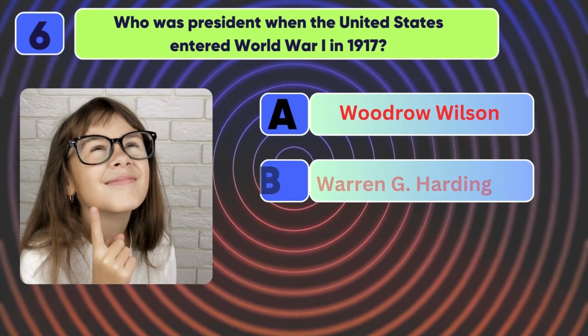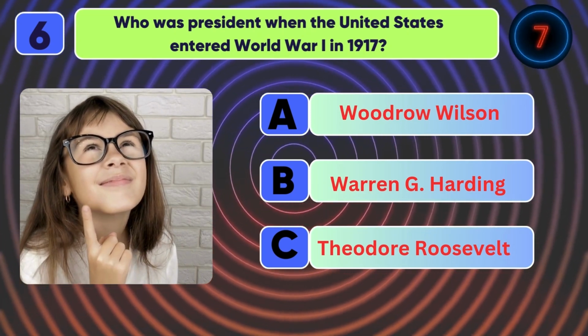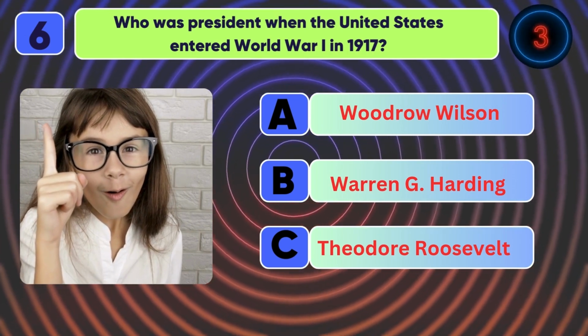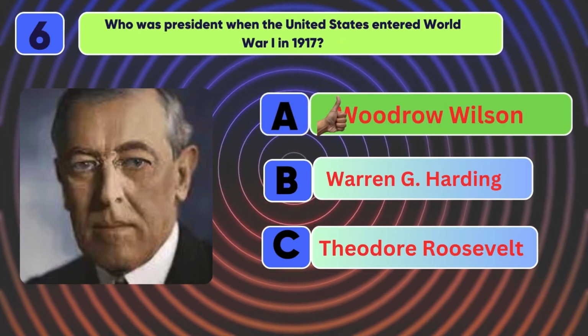Who was president when the United States entered World War I in 1917? The answer is Woodrow Wilson.